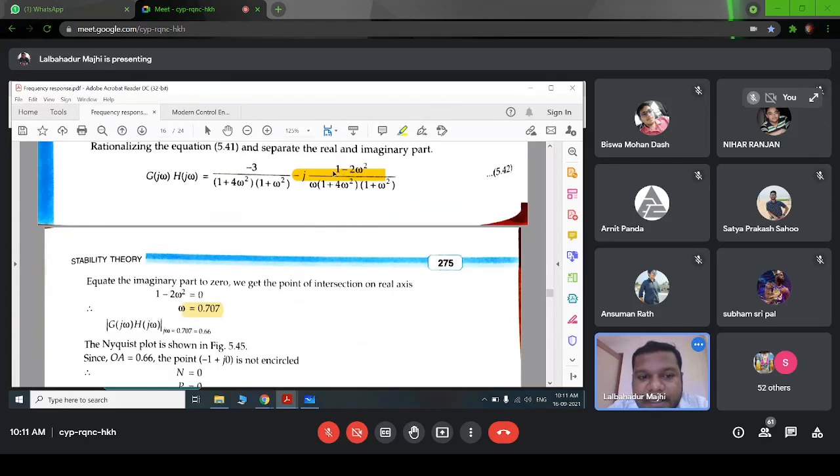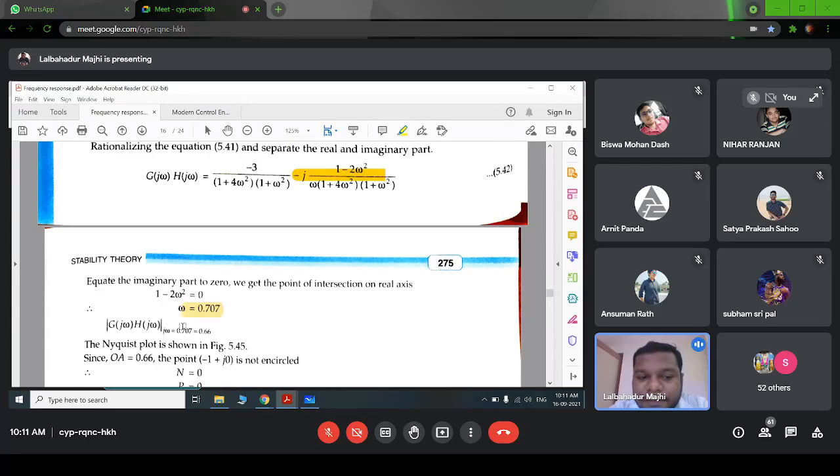So we have to make this 1 minus 2 omega square divided by omega into 1 plus 4 omega square into 1 plus omega square equal to 0. So that means if this numerator term becomes 0, this term will become 0. So 1 minus 2 omega square equal to 0. So we are getting omega equal to 0.707. Then this is the frequency at which we are getting the intersection, right?